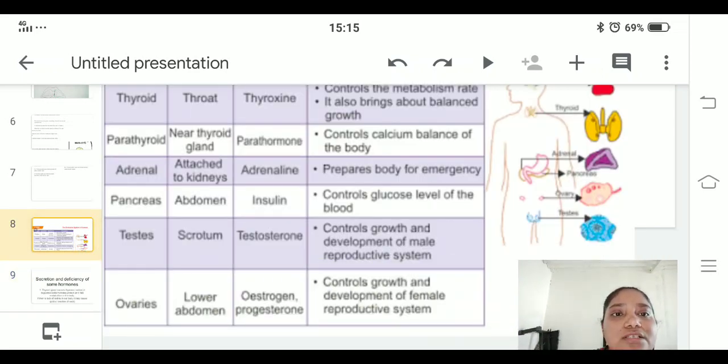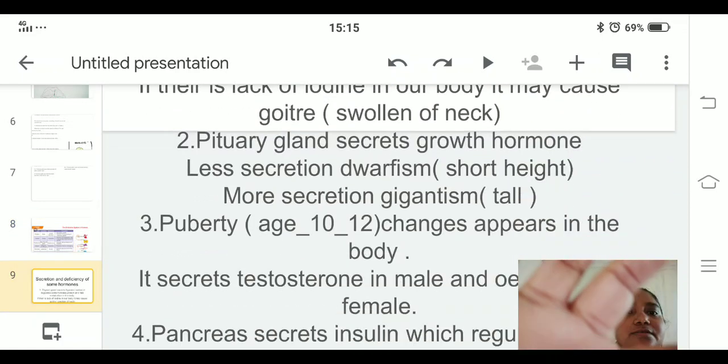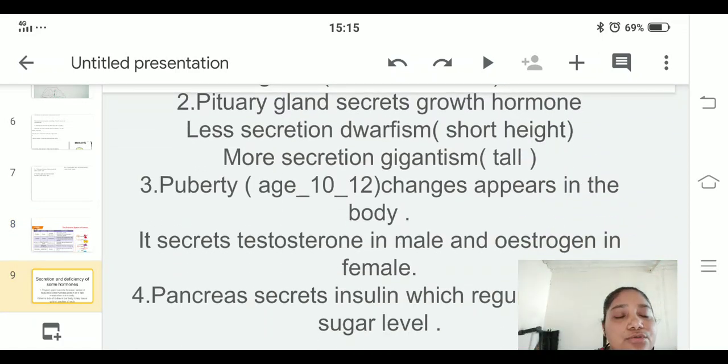The next one is testes and ovaries. Before going to that, let us see at what age they produce hormones. As you will be studying in the reproduction chapter, when you come to the age of puberty, at the age of 10 to 12, there will be some body changes appearing in your body.